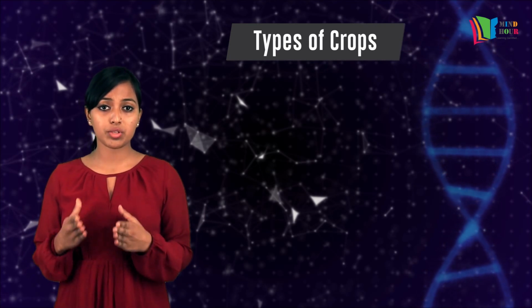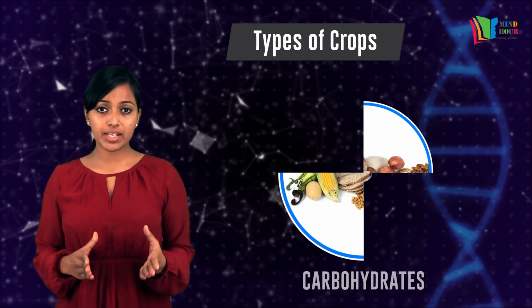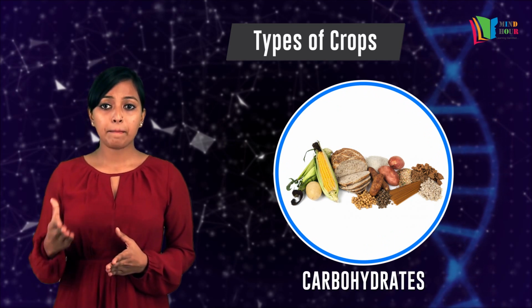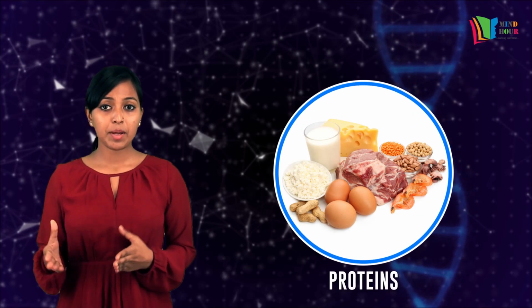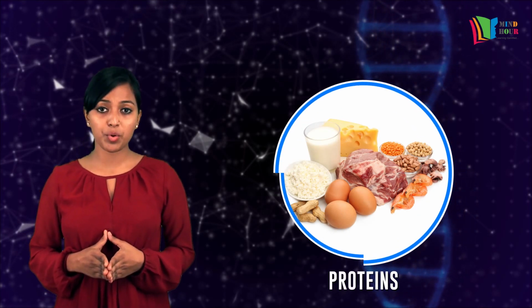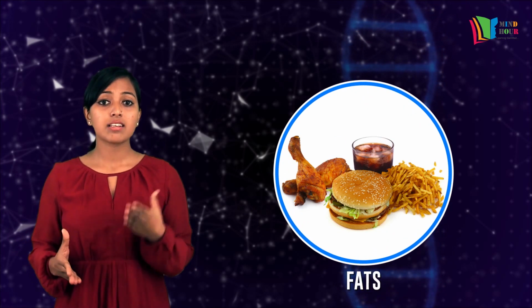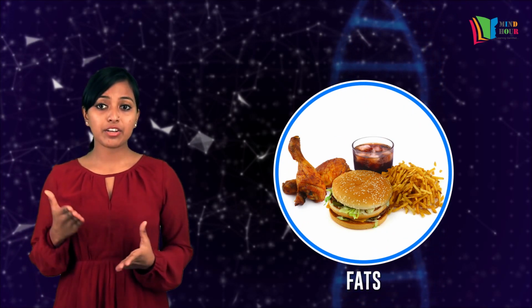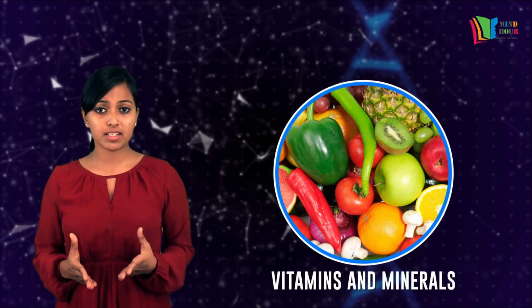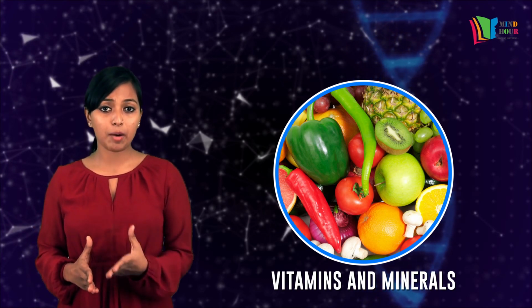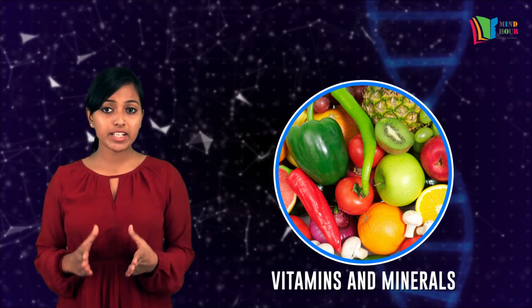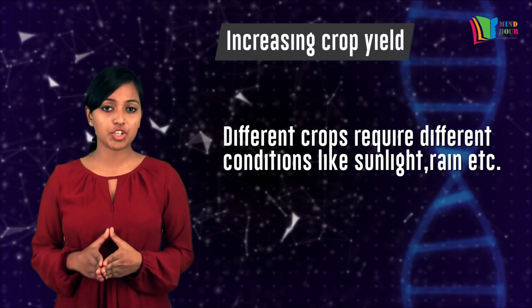Different crops are good sources of different nutrients. Cereals such as wheat, rice, maize, and millets are good sources of carbohydrates. Pulses like gram, peas, and lentils are good sources of protein. And oil seeds like sunflower, mustard, sesame, and groundnut are good sources of fat. Vegetables, fruits, and spices contain vitamins and minerals, as well as varying quantities of carbs, protein, and fat, and are vital for good health.